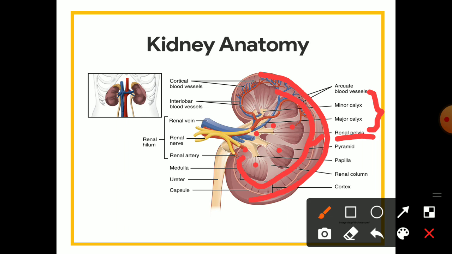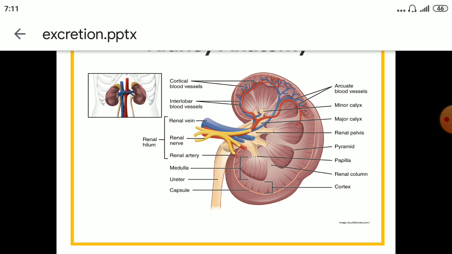The cortex extends between the medullary pyramids as renal columns, and these renal columns are known as the columns of Bertini. So this is the basic internal structure of the kidney. I hope you have understood it well.